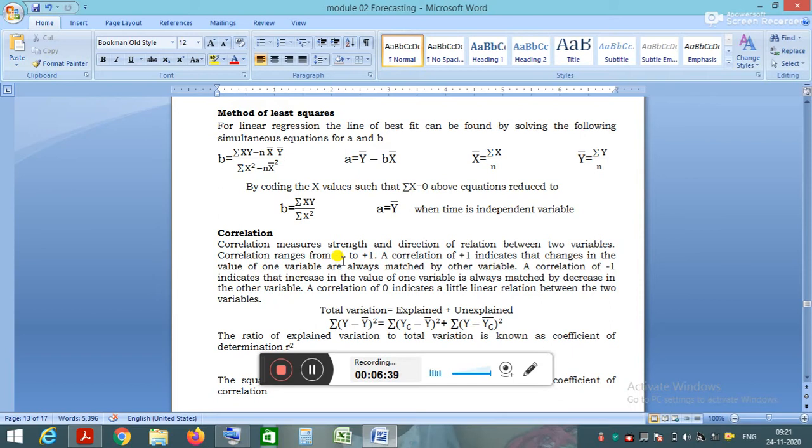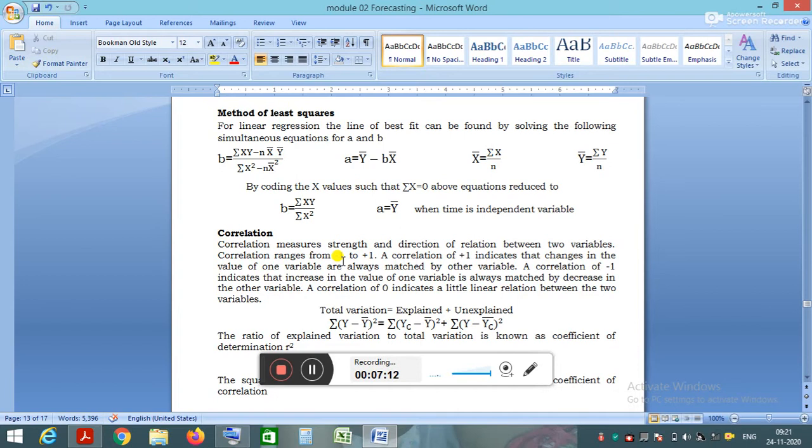A correlation of -1 indicates that an increase in the value of one variable is always matched by a decrease in the other variable. If the correlation value is positive, then the relation between the independent and dependent variable is also positive, meaning if the value of one variable increases, the value of the other variable also increases. If the value is negative, then if the value of one variable increases, the value of the other decreases.